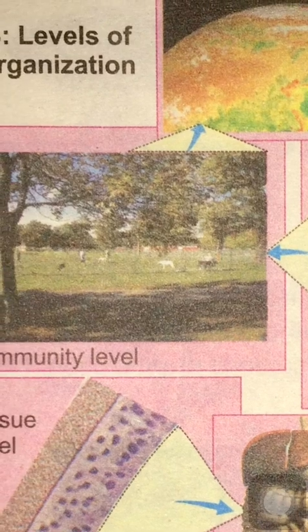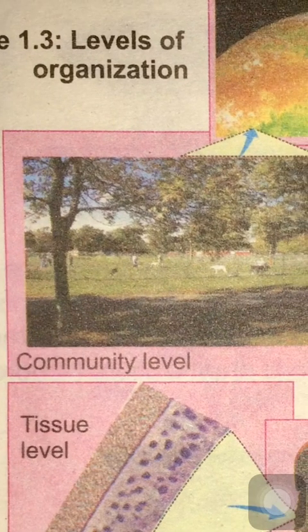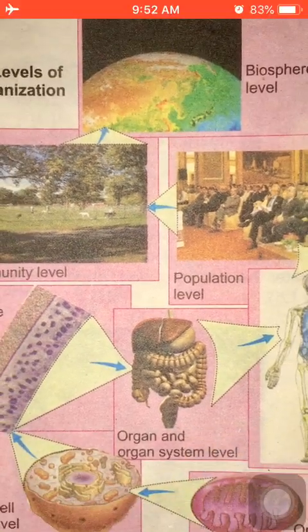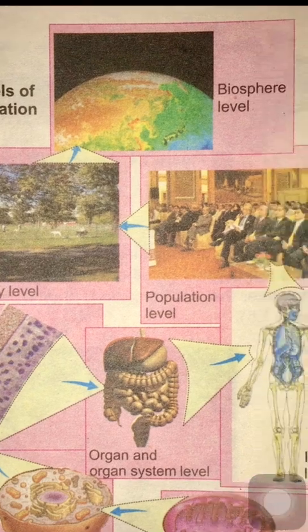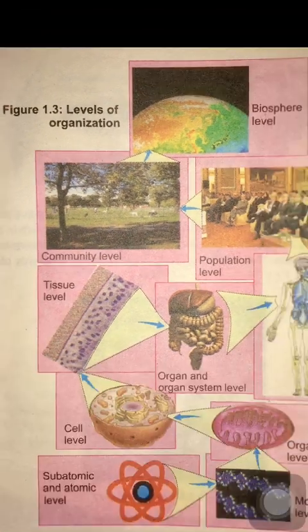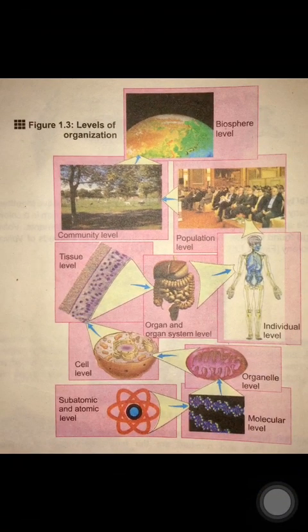When different populations combine together and form a community, it is known as the community level. And when different communities combine together, they form the biosphere level. This is the level of organization of life. I hope it is clear to you now.